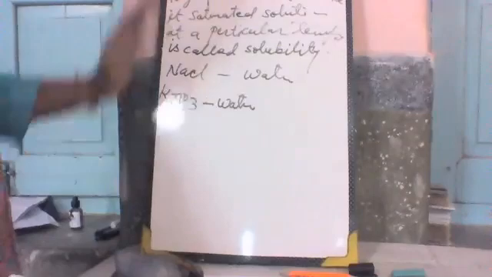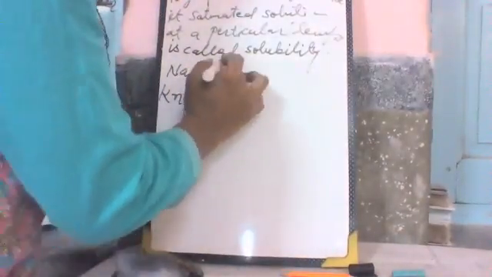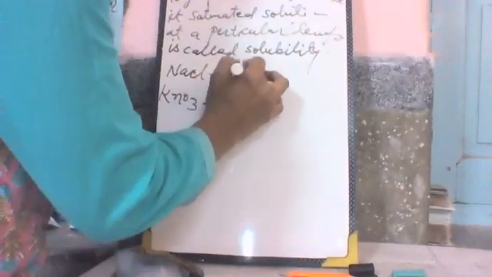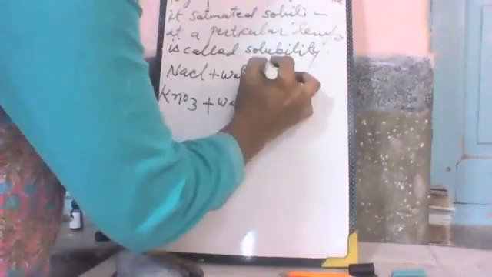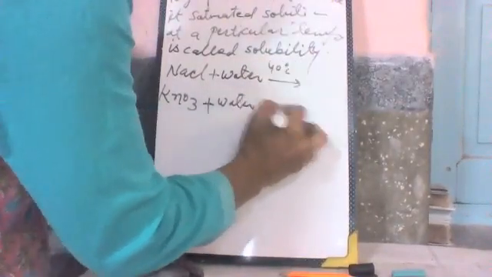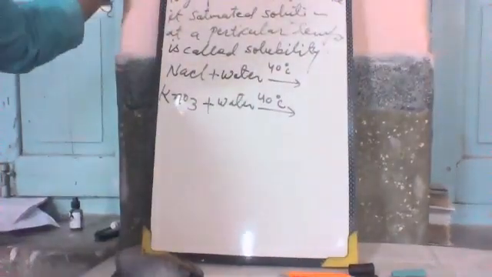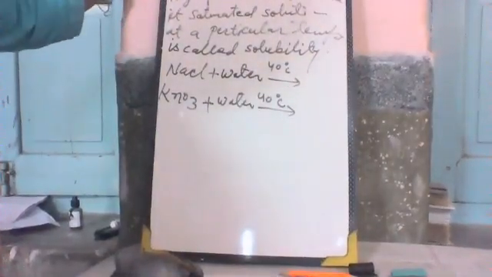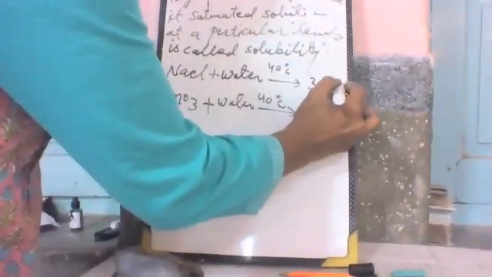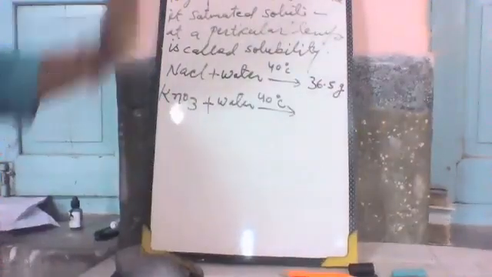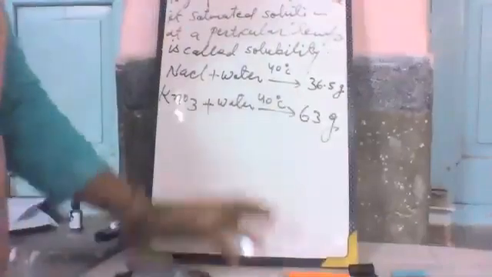The temperature is 40 degrees Celsius in both cases. Then the amount of sodium chloride is 36.5 gram in 100 gram, but the amount of KNO3 is 63 gram.